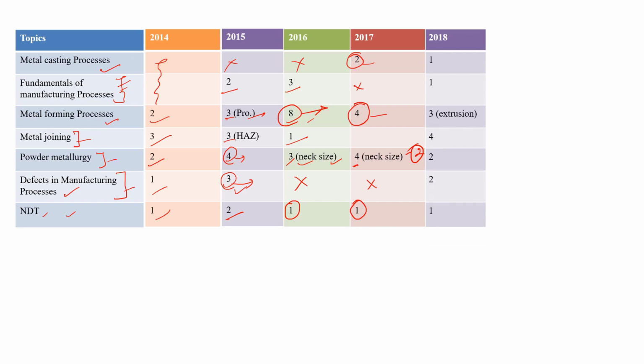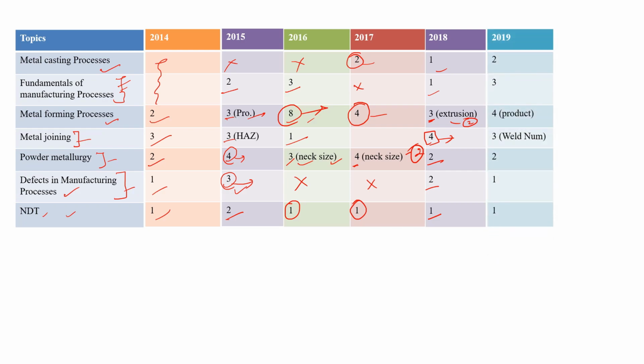So in 2018 one question was from metal casting process, one from fundamental of manufacturing process, 3 marks question were from extrusion process. Sorry, that was from metal forming, but the 2 marks question was from extrusion process. Metal joining was of 4 marks, and in that they asked one numerical. Powder metallurgy 2 marks, defects in manufacturing process 2 marks, and 1 mark for NDT.